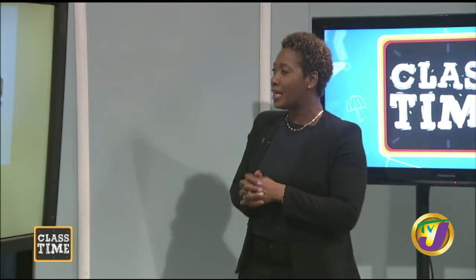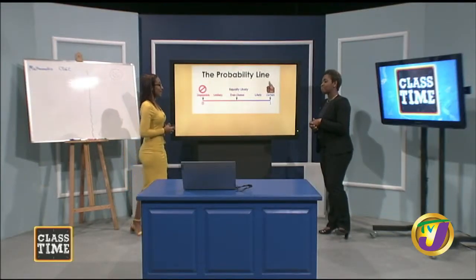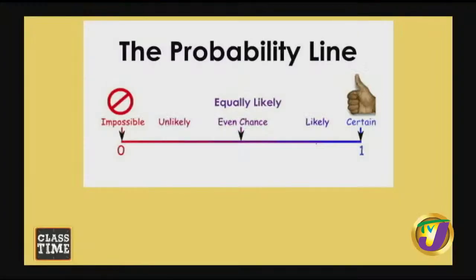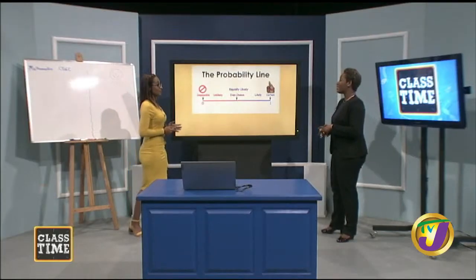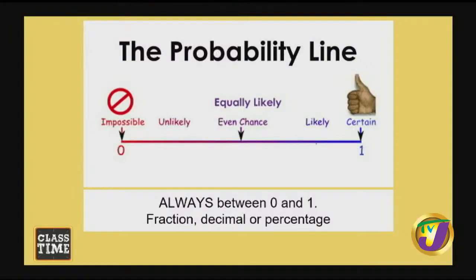Then you have likely to happen. It's likely that I'm going to eat today. It is very likely. And certain. We all must die. Certain. 100% it would be, so it would be 1. The probability of death is 1. So probability is always between 0 and 1. You can represent probability as a fraction, decimal, or percentage.